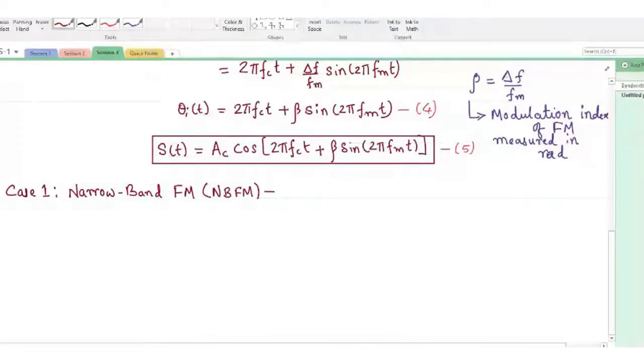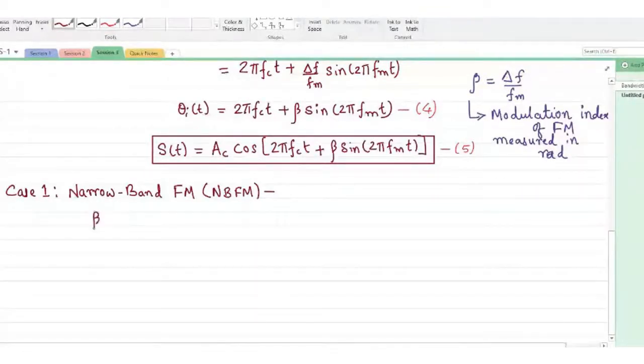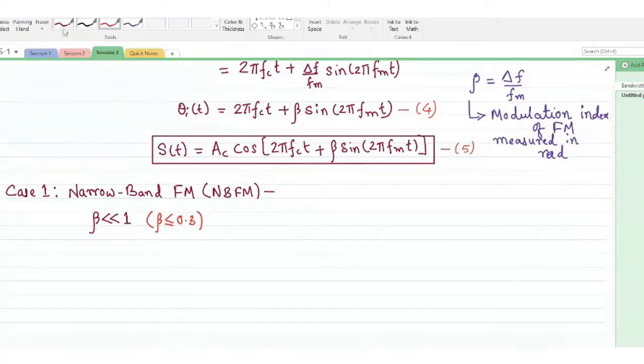The other way around, beta, the modulation index of FM, will be very much less than 1. In a very strict sense, we take this value beta less than or equal to 0.3. For all these values of beta, we assume that the derivation which follows holds true for narrowband FM. So for beta much less than 1, I will consider narrowband FM.